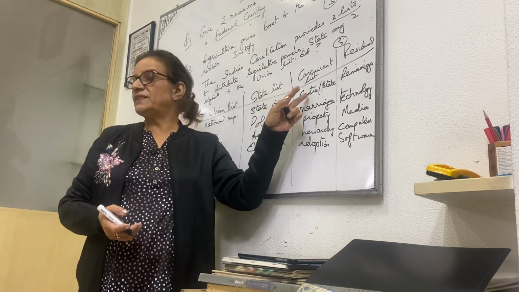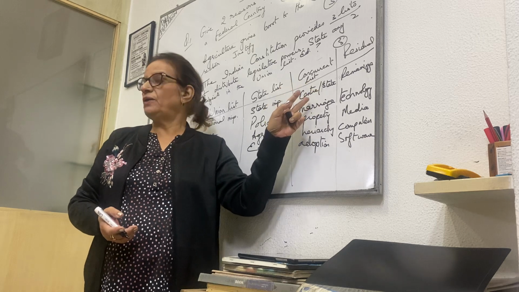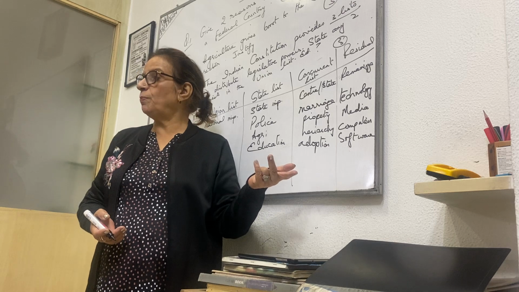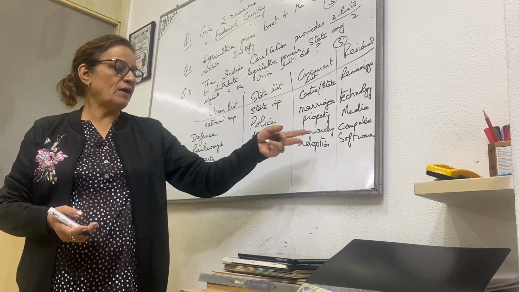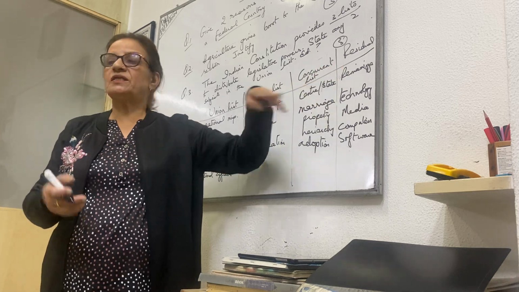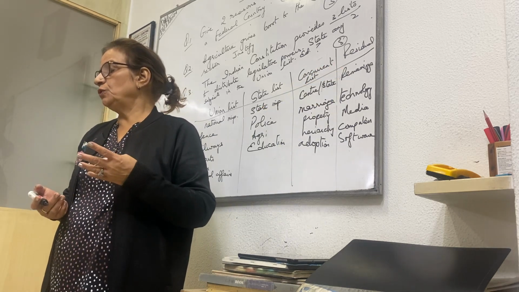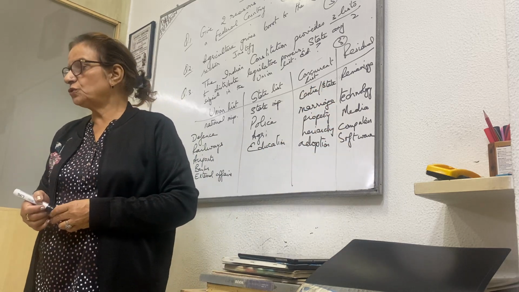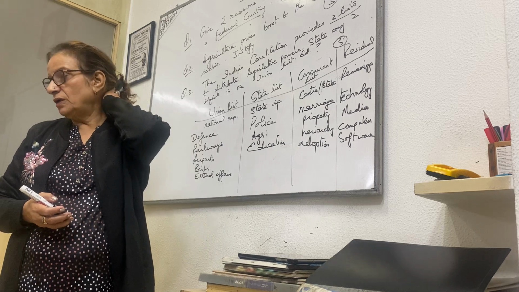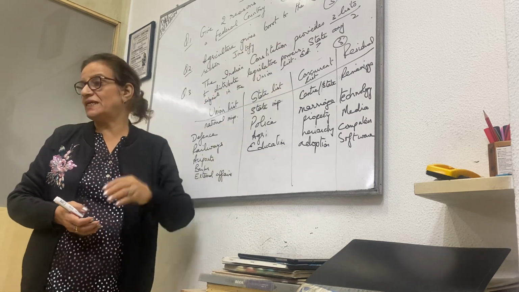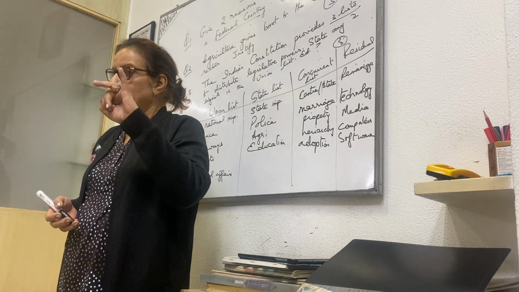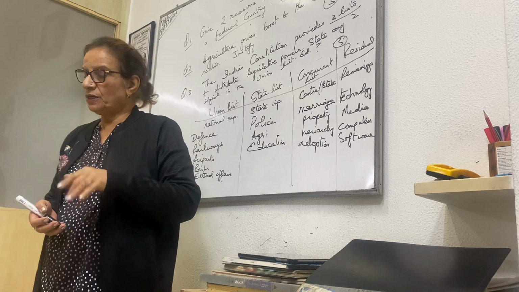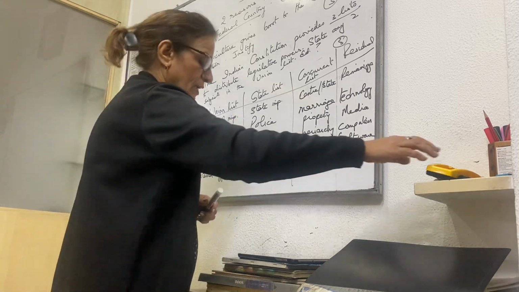Concurrent list, both center and state can make the laws, but if the law is being made by both, the center one will be more effective because center is more powerful than the state. Marriage, property, hierarchy, adoption, etc. And residual is the remaining new developments like technology, media, computer, software, and so on. So understood, students? What are these 3 lists that it's talking about. So first is center, second is state, third is concurrent, and 4th is residual. Have you understood, all of you? Okay. And this question is again for 3 marks.